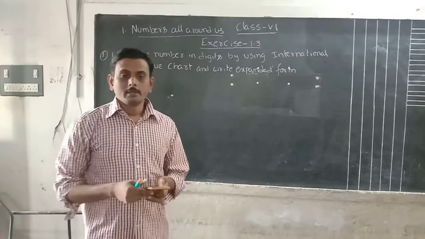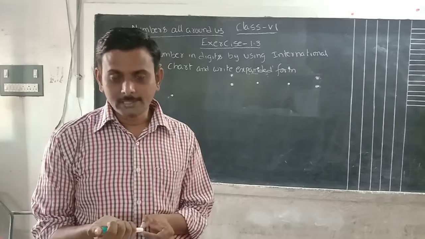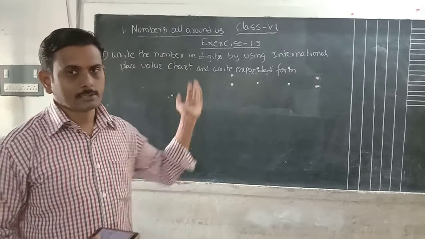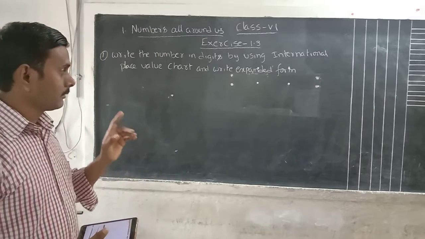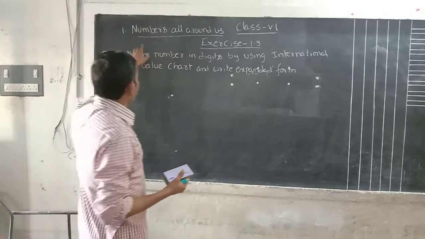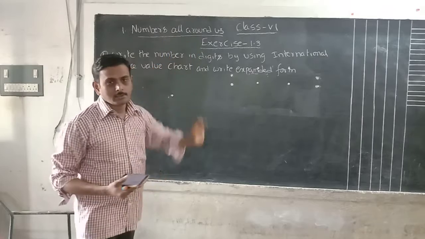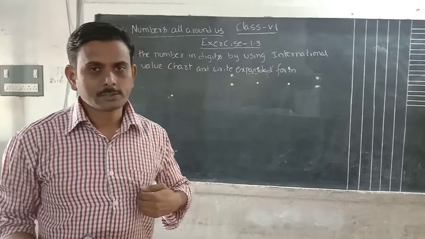Hello students, in the previous class we discussed the international system. What are the base values available in the international system? We discussed that in the last class. Related to that, we will do exercise 1.2, 1.3. The chapter name is Numbers Are Around Us. This is the name of the first chapter of the new textbook.